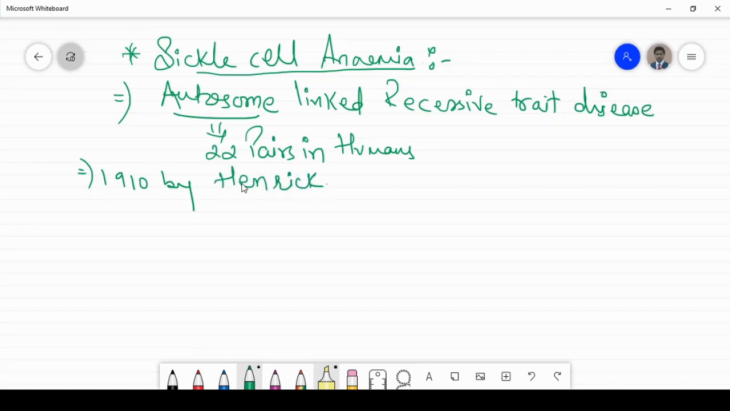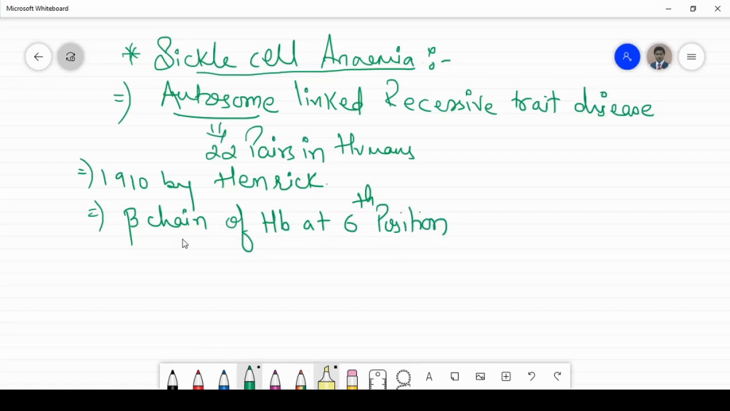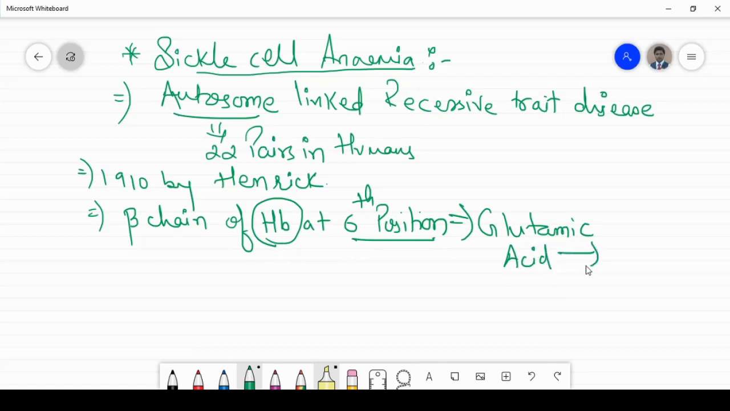Now what happens basically is that it occurs on the beta chain of hemoglobin at the 6th position. So on the 6th position of the beta chain of hemoglobin, the glutamic acid is converted, or it is being produced as valine. So in place of glutamic acid, valine is being produced, children.